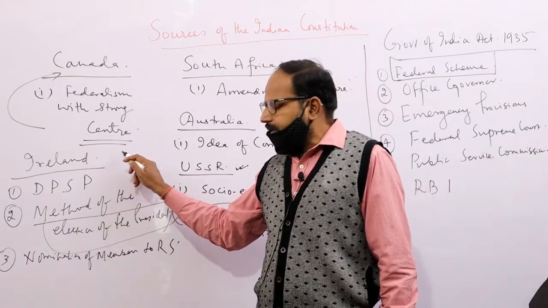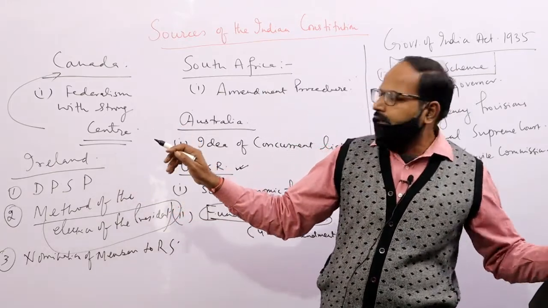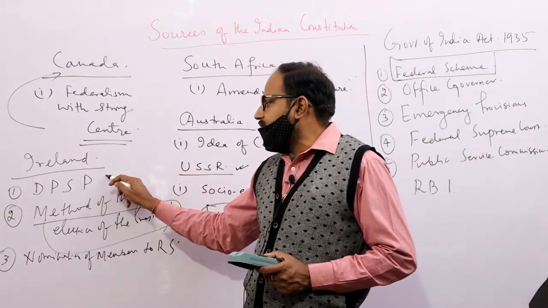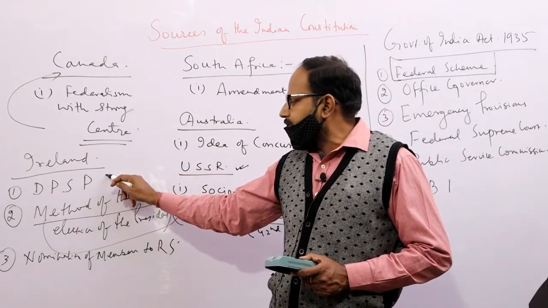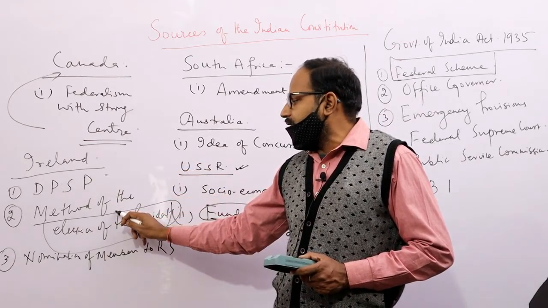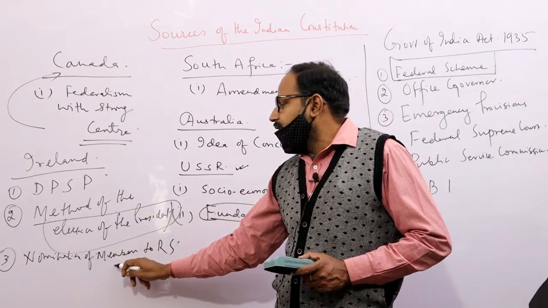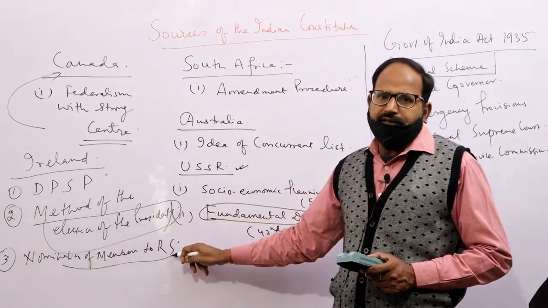So from Ireland we see three important features. First is Directive Principle of State Policy, second is method of the election of the president, and third is nomination of the members to the Rajya Sabha.